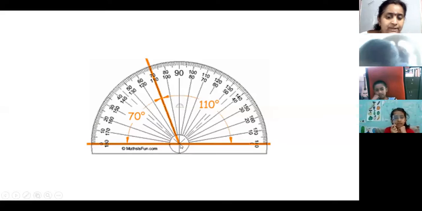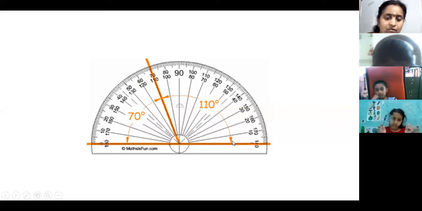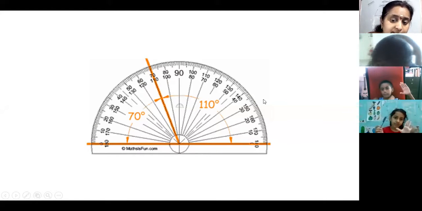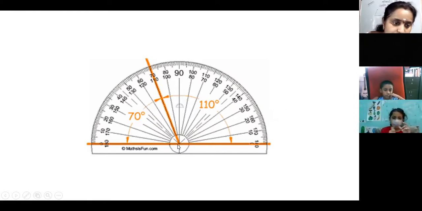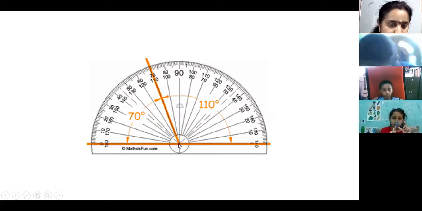Now, when you are measuring a right side angle, we need to take inside angles. When you are measuring a left side angle, to your left hand, you have to take the outer scale. The line and the baseline of the protractor should coincide, and the center point and vertex should also coincide.